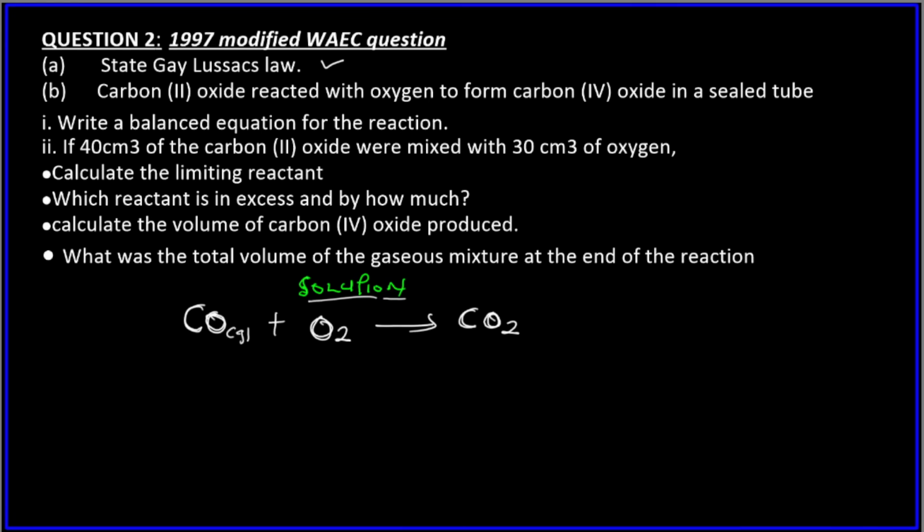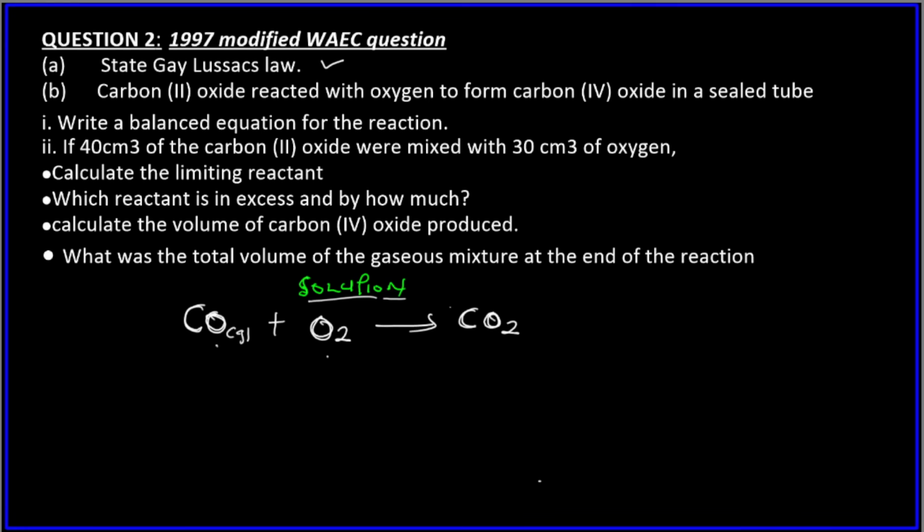CO2, carbon (IV) oxide, right? They now said that we should write a balanced equation. Is this equation balanced? No, because we have one carbon atom, and then for oxygen, we have two plus one, that's three oxygen atoms on the reactant side and two oxygen atoms on the product side. So this is not balanced. How do we balance it?